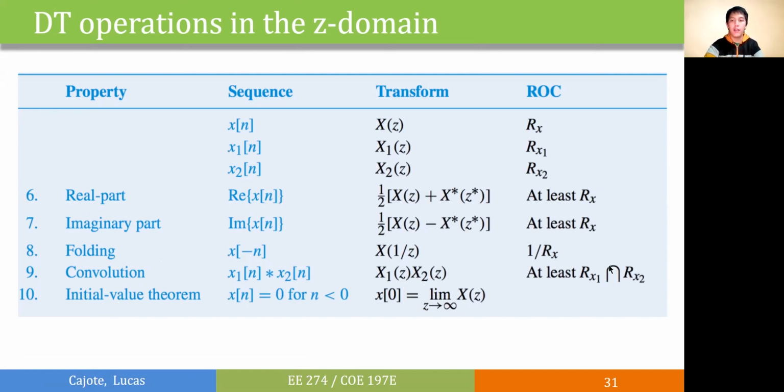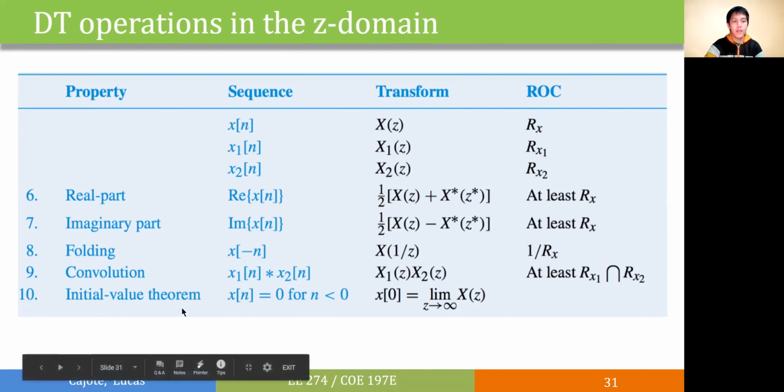Similar with the linearity property, the ROC should be the intersection of the individual ROCs. And last but not the least, we have the initial value theorem, which states that the value at x of n equals 0 will be approximated by the limit of x of z as z approaches infinity.